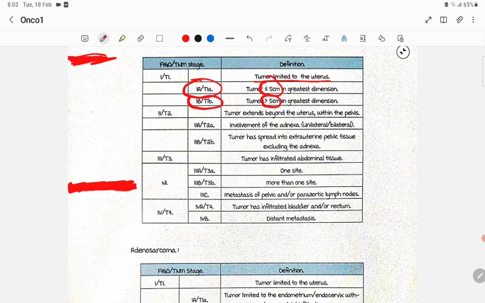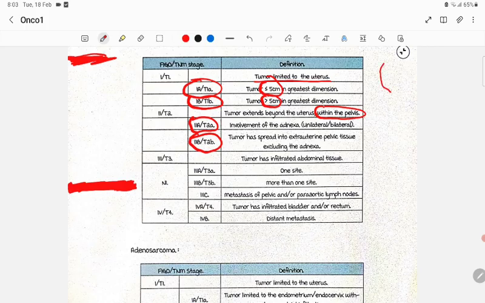Very, very important points. Stage 1, I already told: the tumor is limited to the uterus. Stage 2, the tumor extends beyond the uterus, but is limited within the pelvis. Stage 2 is divided into stage 2A and stage 2B. How will you remember?